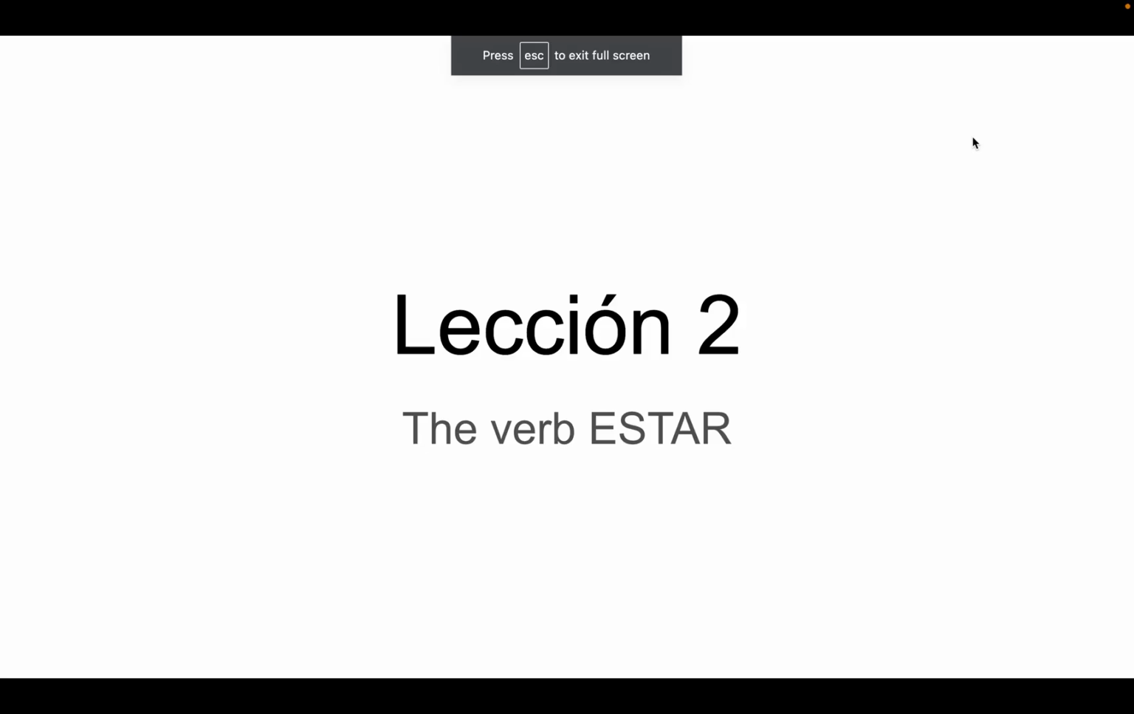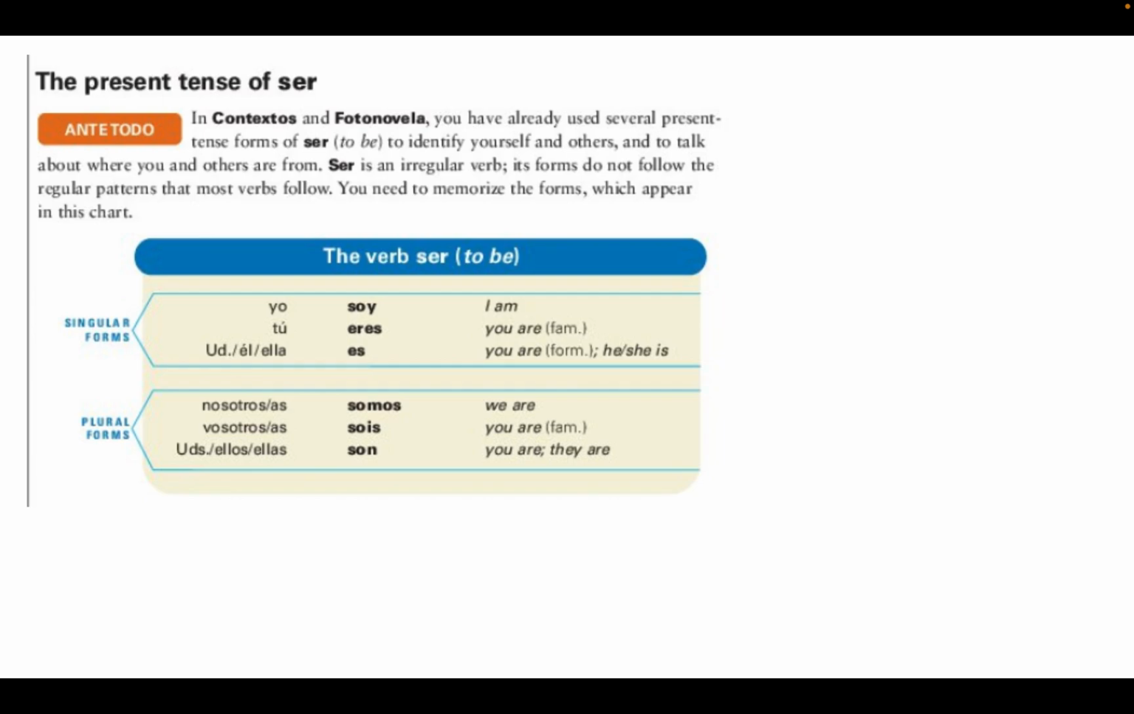Hola a todos, and this is a quick video to go over the verb estar. So, we've talked about the verb ser, and you worked on remembering that there's a subject pronoun or a subject, meaning the name of someone or a noun that describes the subject of the statement, and how to conjugate the verb ser to express different things.